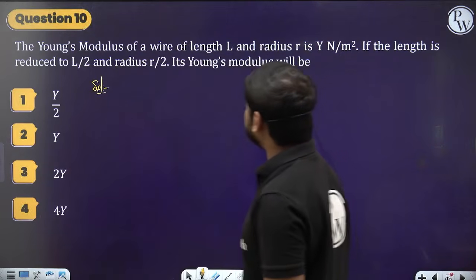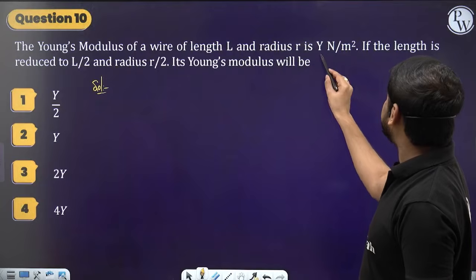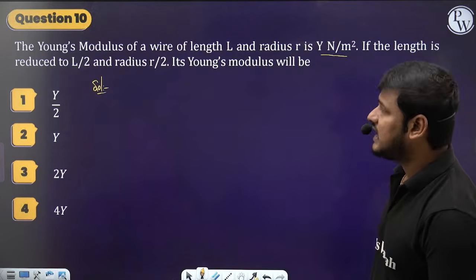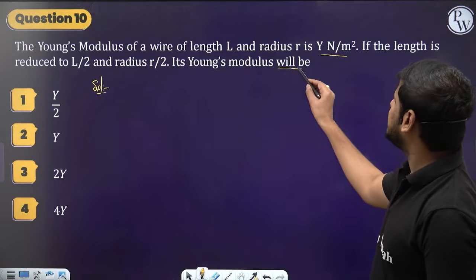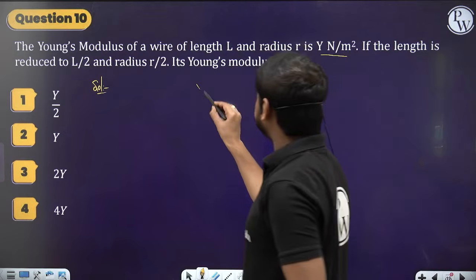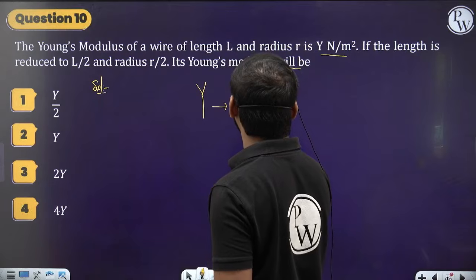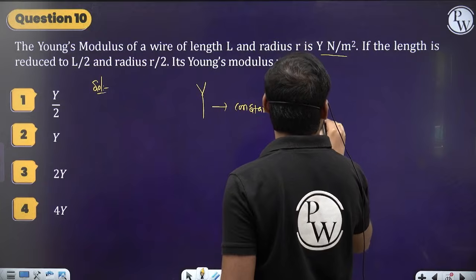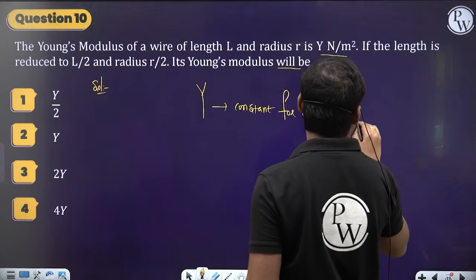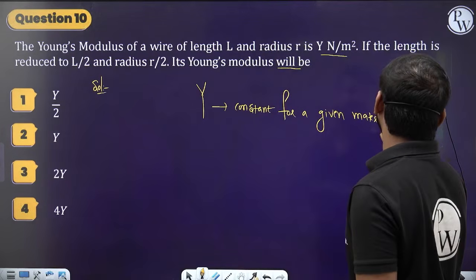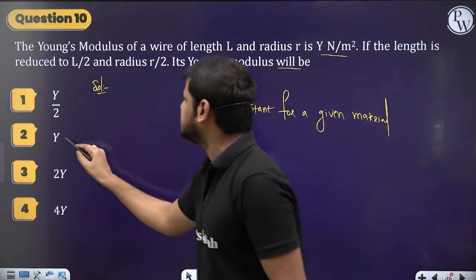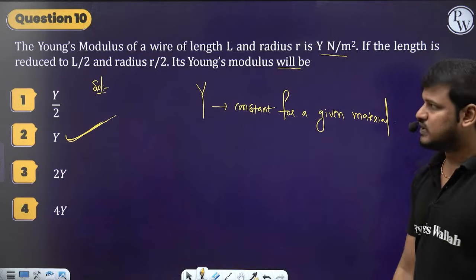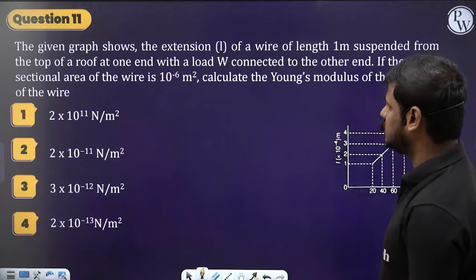The Young's modulus of a wire of length L and radius R is Y Newton per meter square. If the length is reduced to L by 2 and radius R by 2, what will the Young's modulus be? See, the Young's modulus is constant for a given material. So even if you change the dimensions, its Young's modulus will not change. So it will be Y only. Clear, everyone? Sure.